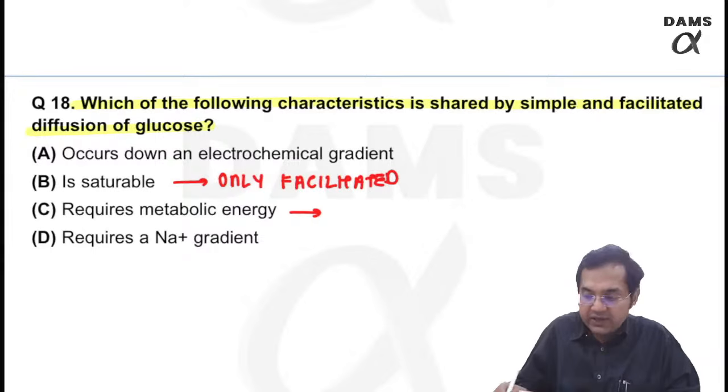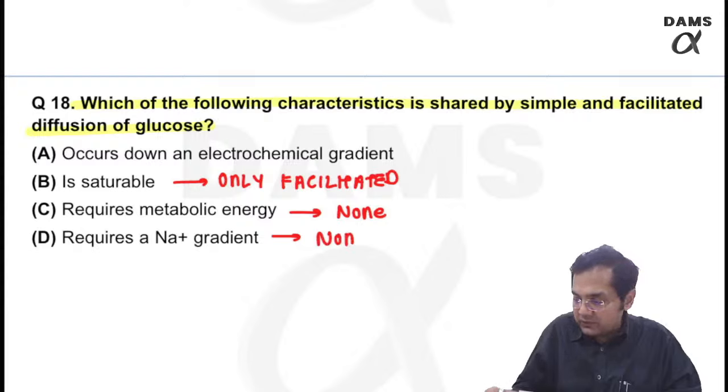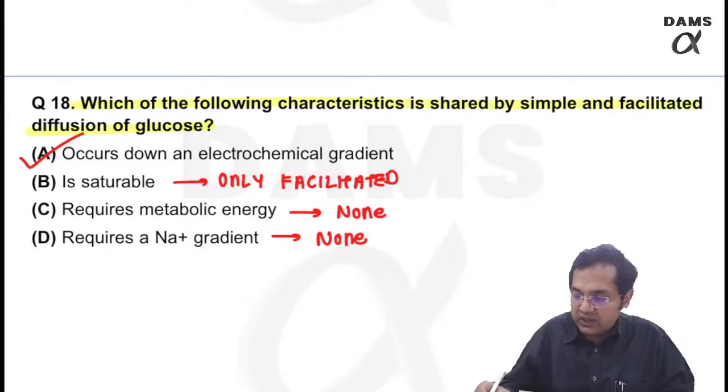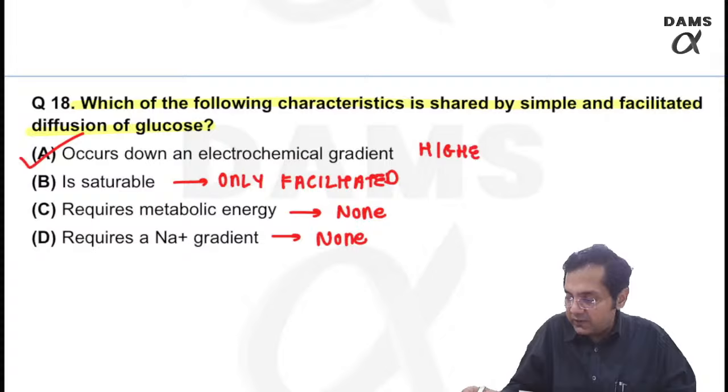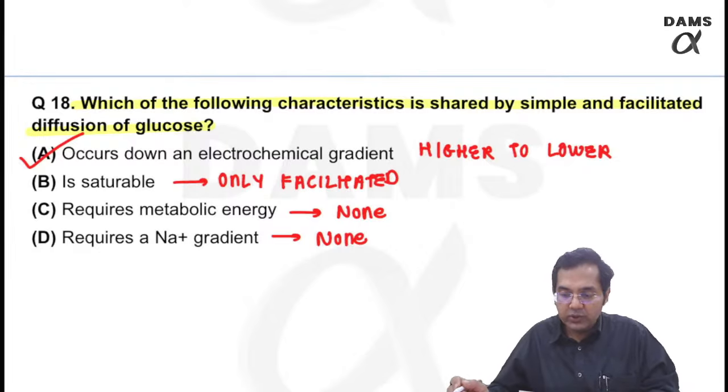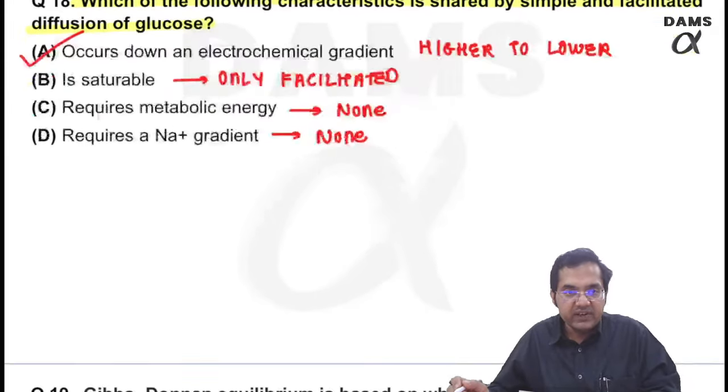Requires metabolic energy? None require metabolic energy. Requires a sodium gradient? So which is the characteristic? Both occur from higher to lower concentration, right? Higher to lower. That's right. A is the correct answer.